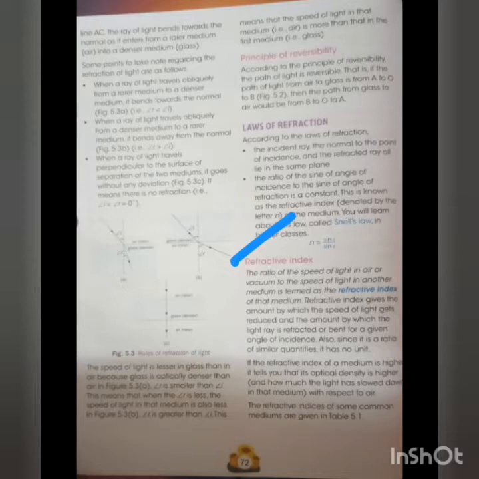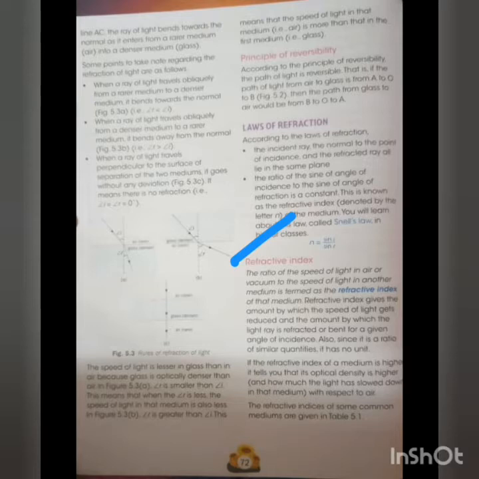The ratio of the speed of light in air or vacuum to the speed of light in another medium is known as the refractive index of that medium. Refractive index is a ratio. Ratio of what? Ratio of the speed of light in one medium and the speed of light in another medium. Now, in case of the refractive index of a medium, we consider the speed of light in vacuum to the speed of light in that medium.